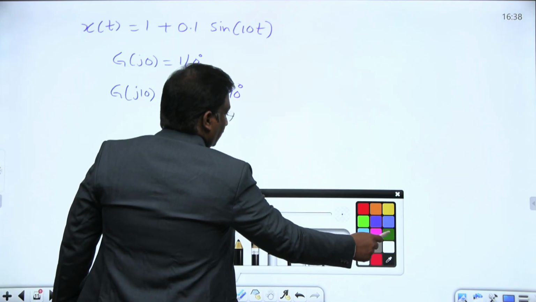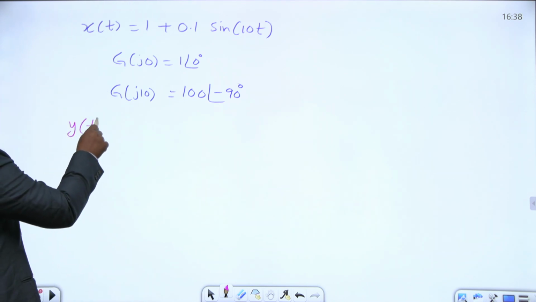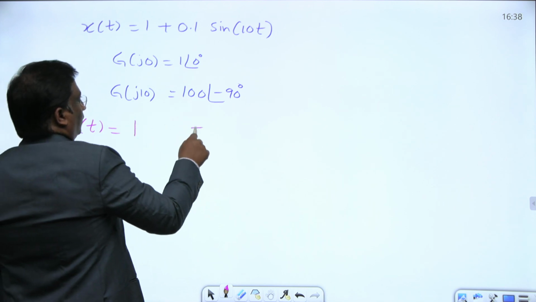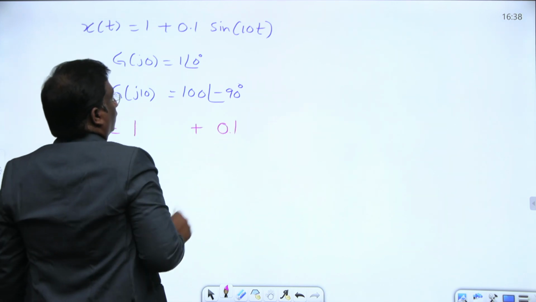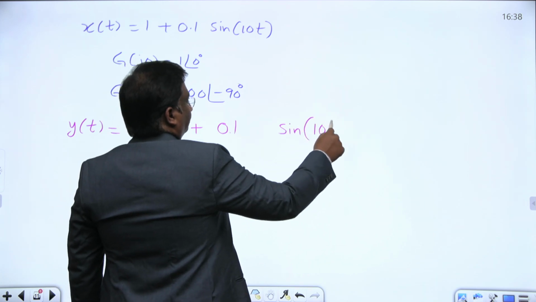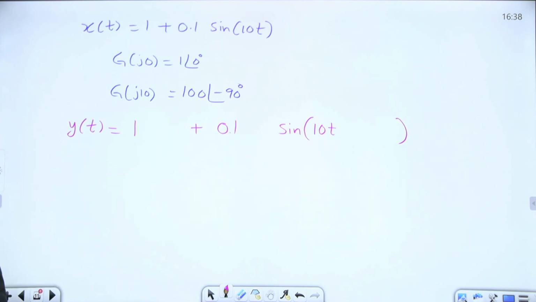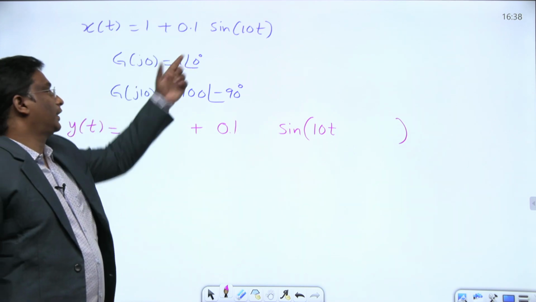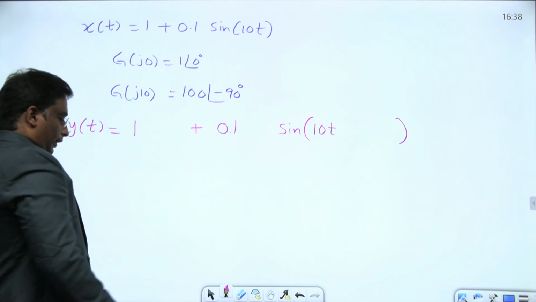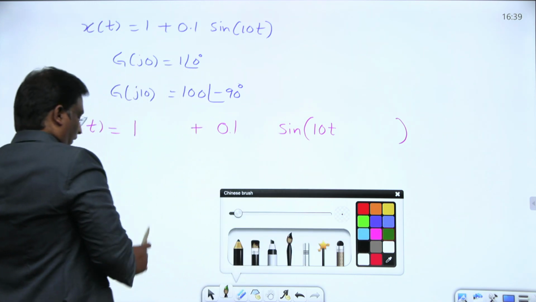Okay, what is the output? I am telling the shortcut here. Please, everyone, what is the output y of t? If you want y of t, just write these things as it is: 1 plus 0.1 sine 10t. Everyone, first of all, write like this, the input as it is. Right now, let us multiply by the transfer functions.